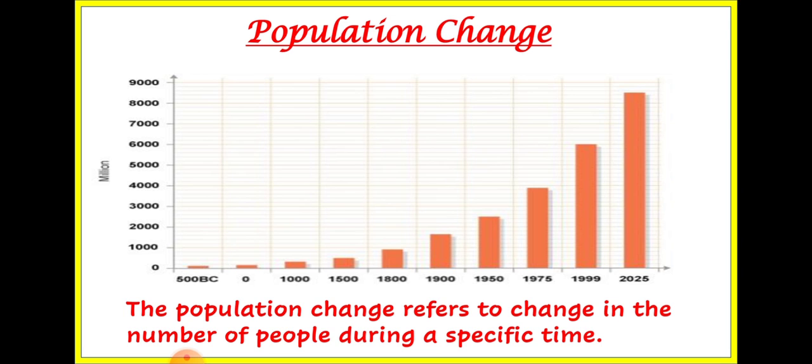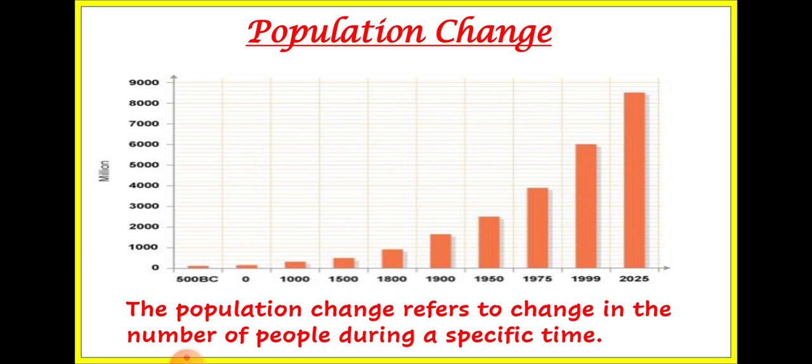So what is population change? The population change refers to change in the number of people during a specific time. If we talk about the time when early humans were there, that is the Paleolithic age, and if we consider today's time, there is a huge change in the population. So that is only known as population change.